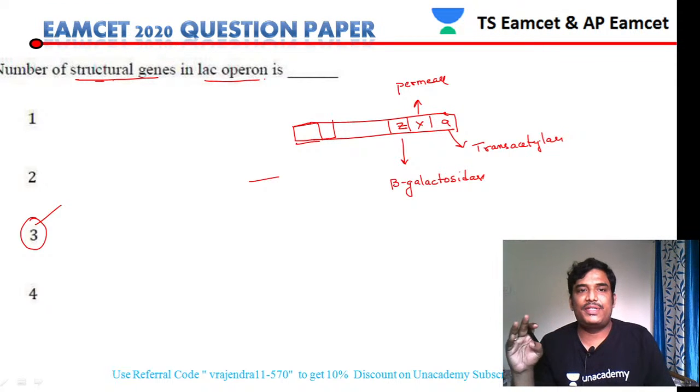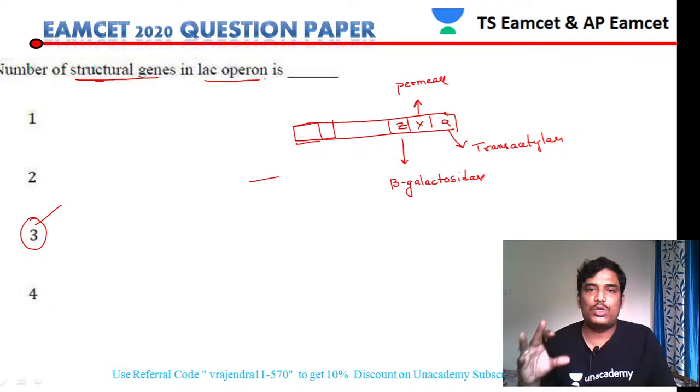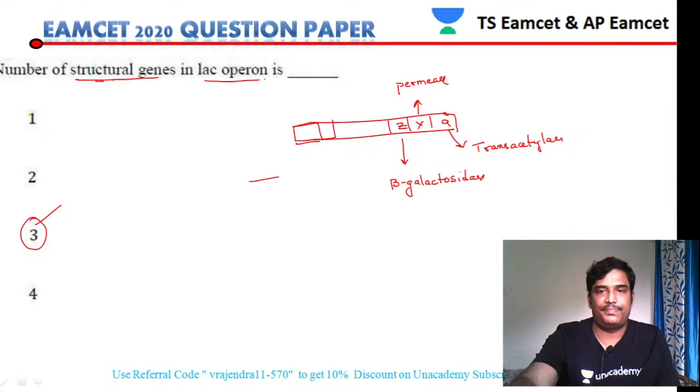There are 3 structural genes in the lac operon, named Z, Y, A.